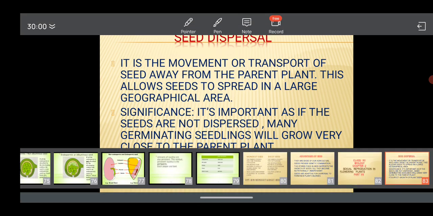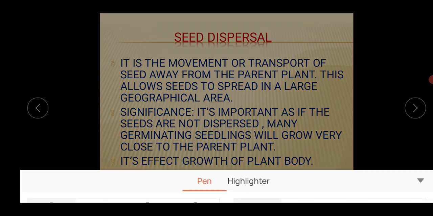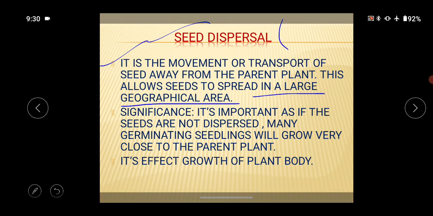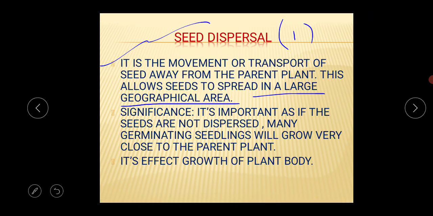So what is the basic meaning of seed dispersal? First you should know the basic definition of seed dispersal. Actually it is the movement or transport of seed away from the parent plant, and this allows the seeds to spread in a large geographical area. This is very important for your 1 mark question.